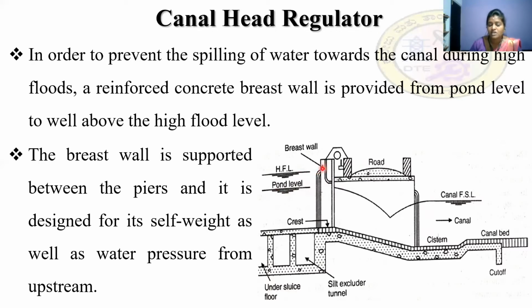It will go above the high flood level. So the breast wall so provided has to withstand the pressure from the upstream, as well as the self weight. Okay, so this is the road, and this is the cross section of a head regulator.